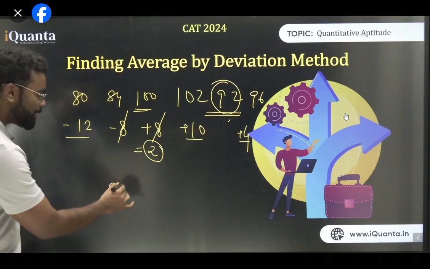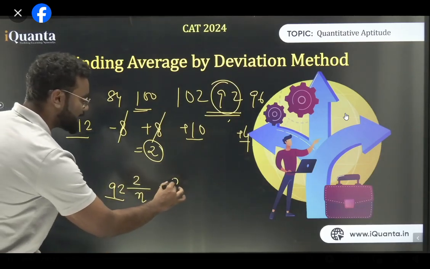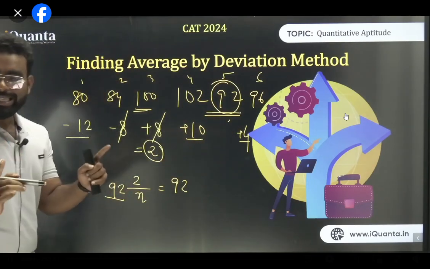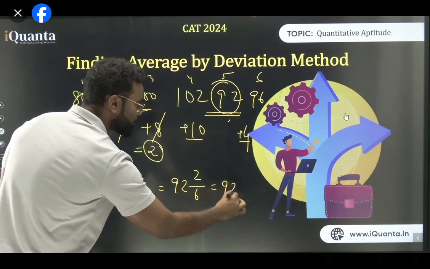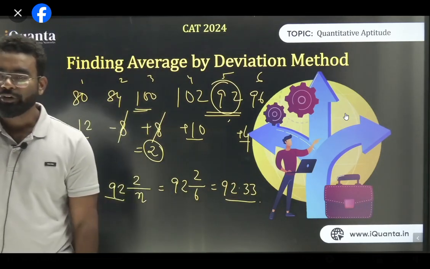Now your answer is 92 plus 2 by the number of terms. The number of terms is basically n. Now how many terms are there? 1, 2, 3, 4, 5 and 6. So there are a total of 6 terms. So your answer is 92 plus 2 upon 6, which is 92.33.